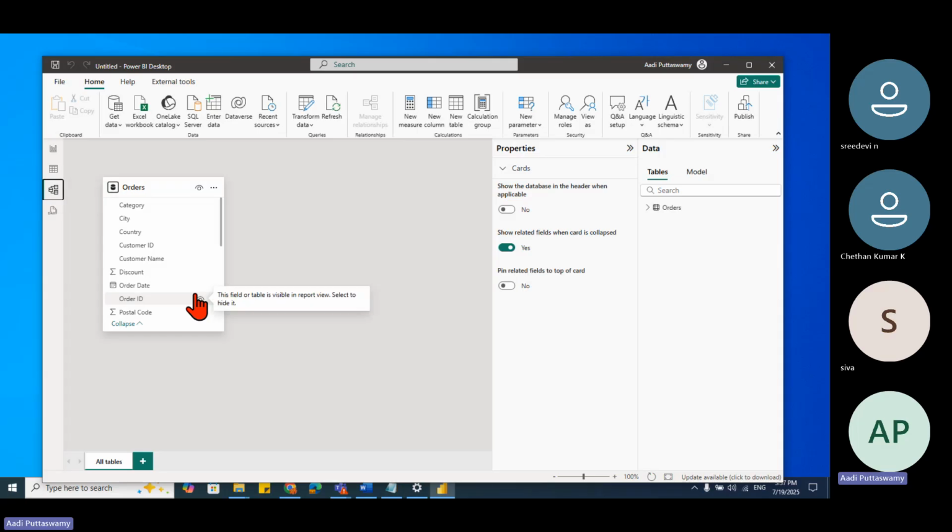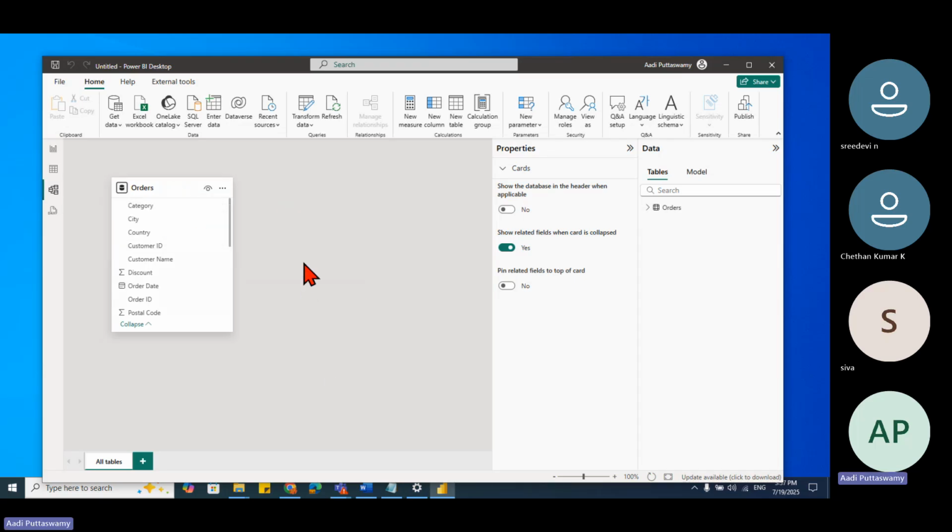Next, we have data modeling. I was talking about data modeling, right? Data modeling is connecting data from various different sources or from different tables. So what is a data model? Say here, I have only one table. If I had multiple tables, then I can go and keep connecting. This is a data model.